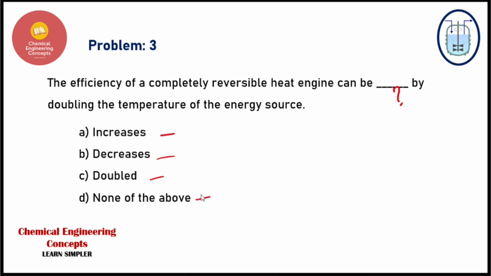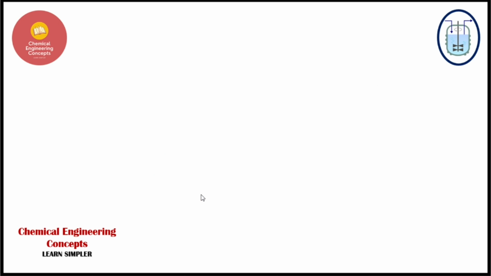So you have to first draw the block diagram for that and see what happens if we double the temperature of the energy source. So guys, we will move in a systematic manner. You can pause the video here and attempt the question on your own, right? So what we will be doing here, we have a heat engine, right? It will have some temperature of the source, the hot source and the cold source, or I should say sump, right?